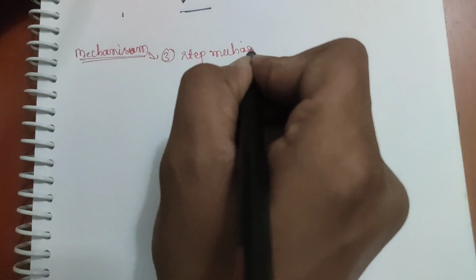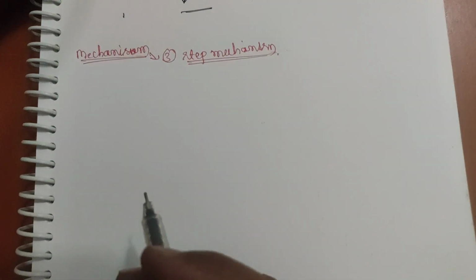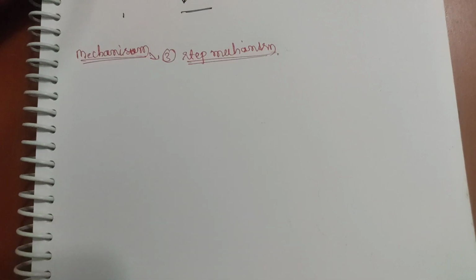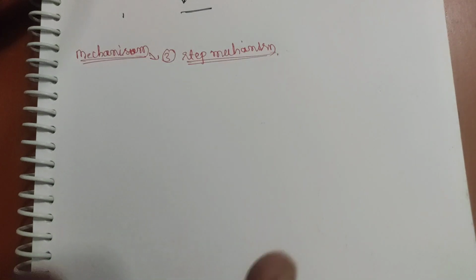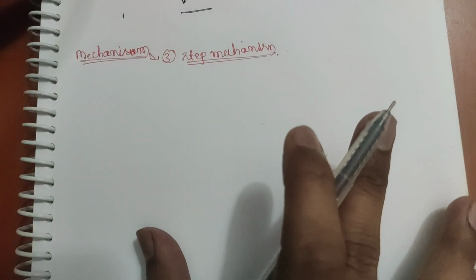What is the mechanism of this reaction? This reaction follows a three-step mechanism. What are those three steps? I will explain, just don't worry. In a simple manner I will explain which carbon will get the positive charge, which oxygen will get the negative charge, and what a lone pair is. I'll explain in detail in this video. Just concentrate and take down the notes.